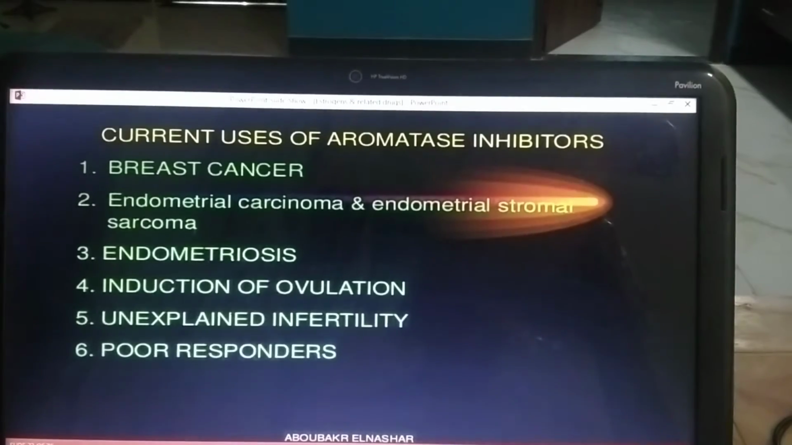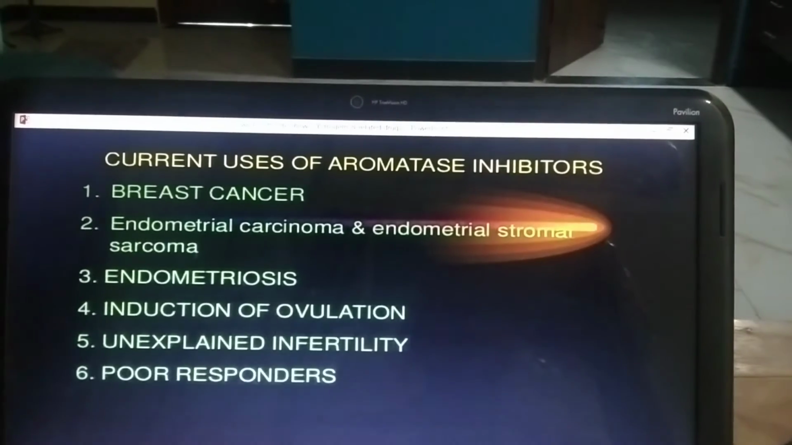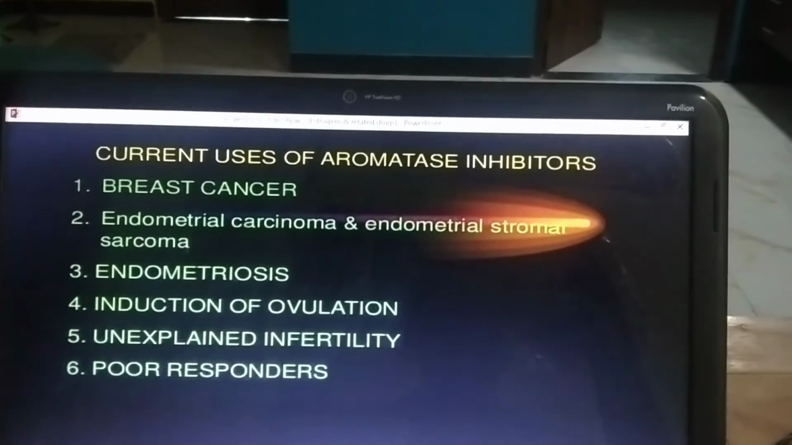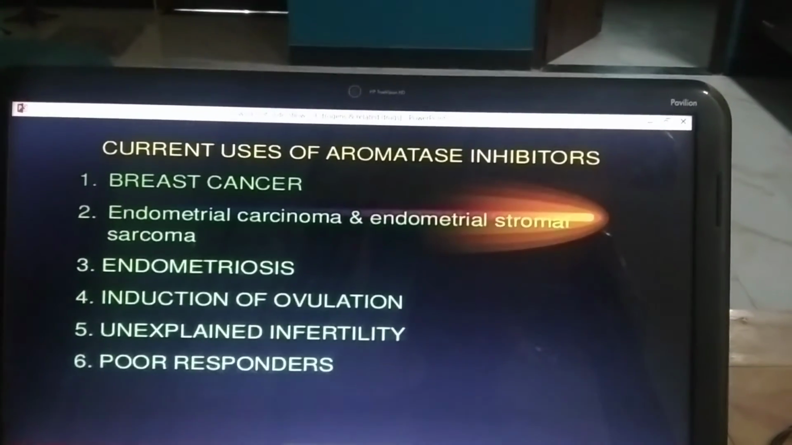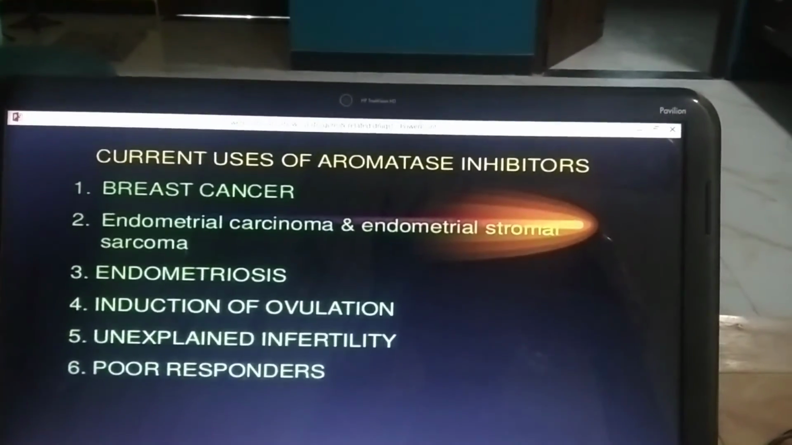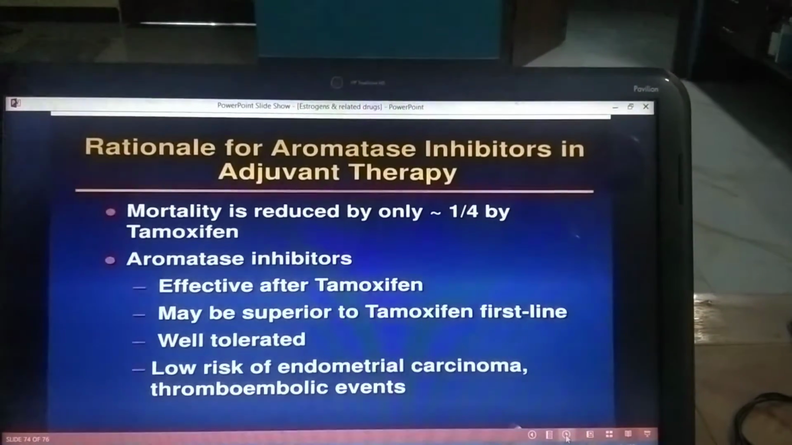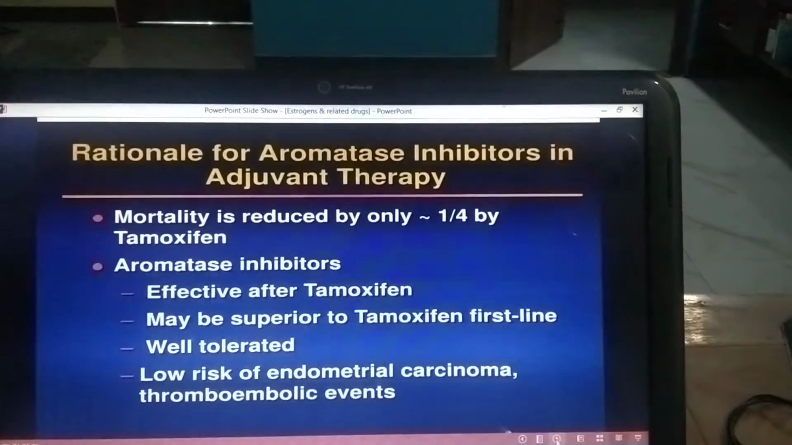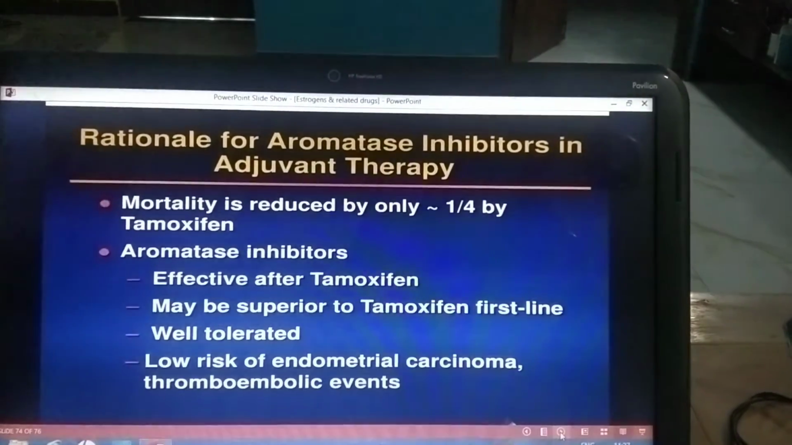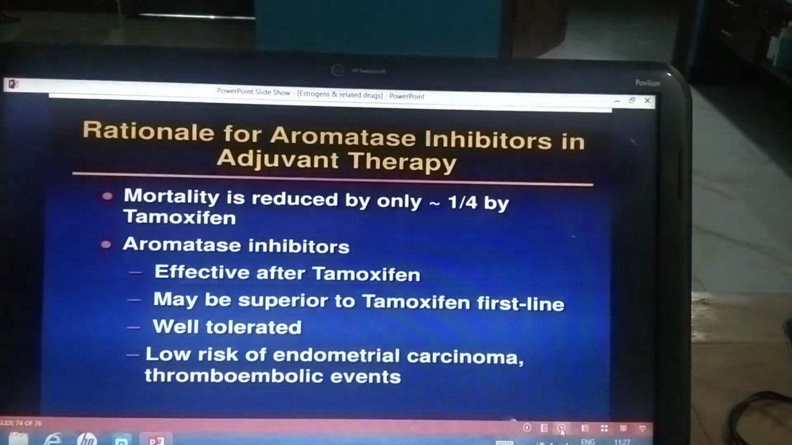In infertility, they are much better than clomiphene citrate, and they are also effective in poor responders who don't tolerate clomiphene citrate or tamoxifen, who don't respond to tamoxifen, as well as in failure of clomiphene citrate in infertility. So, the rationale for aromatase inhibitors in the treatment of breast cancer and infertility: mortality is reduced, they are more efficacious, survival is increased, and prophylactic therapy is also effective.